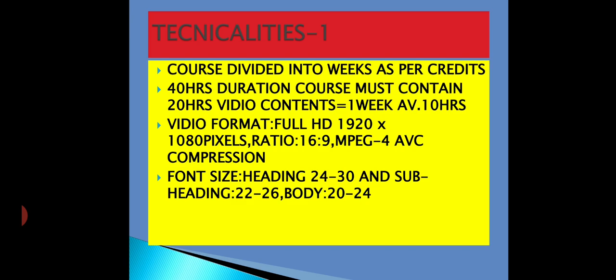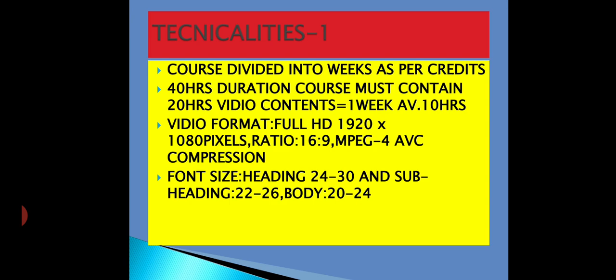Suppose if it is a 1 credit course, then it may be divided into 3 to 4 weeks, and on average it needs to be completed in 15 hours. So 1 credit is equal to 3 to 4 weeks is equal to 15 hours.